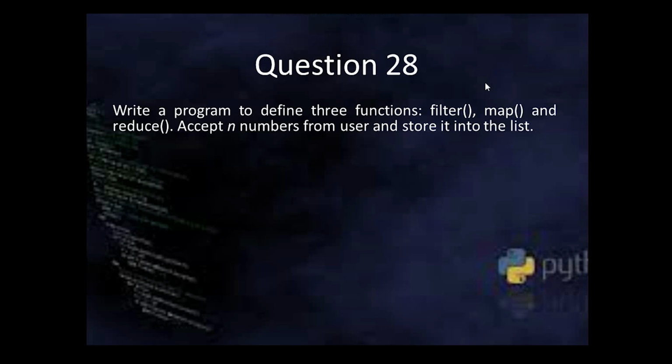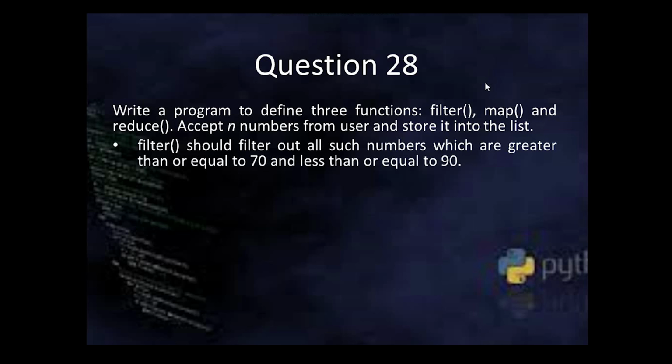Now, the next question is, write a program to define three functions: filter, map, and reduce. Accept n numbers from the user and store them in a list. Filter should filter out all such numbers which are greater than or equal to 70 and less than or equal to 90.